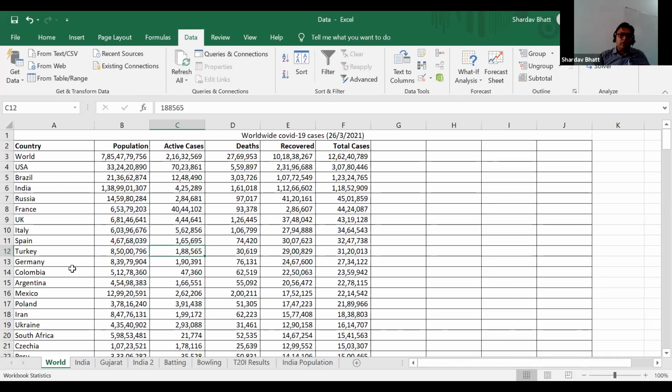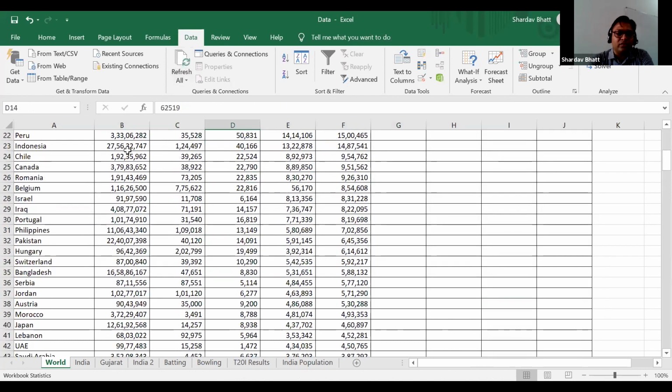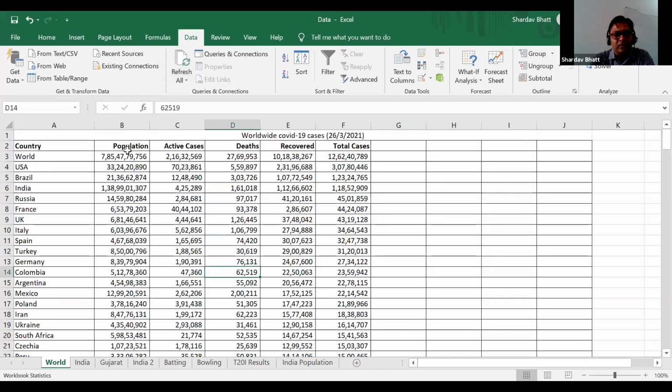So I presented some links in my presentation. Those links consist of data, and I have downloaded that data and formatted it from the beginning. Formatting means just putting these columns and aligning the data and putting these nice commas in so that we can understand whether it is 2 lakh or 2 crore or something like that.